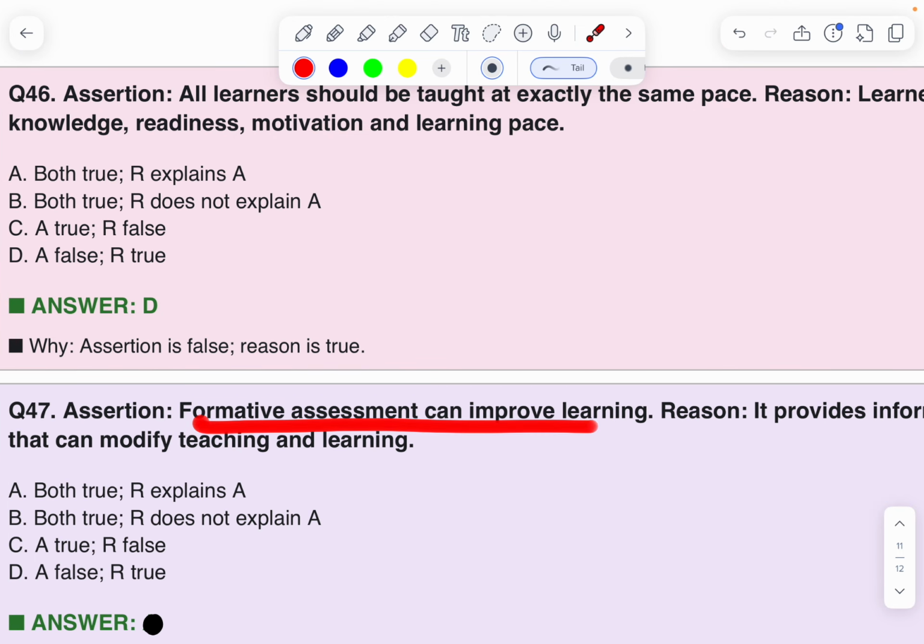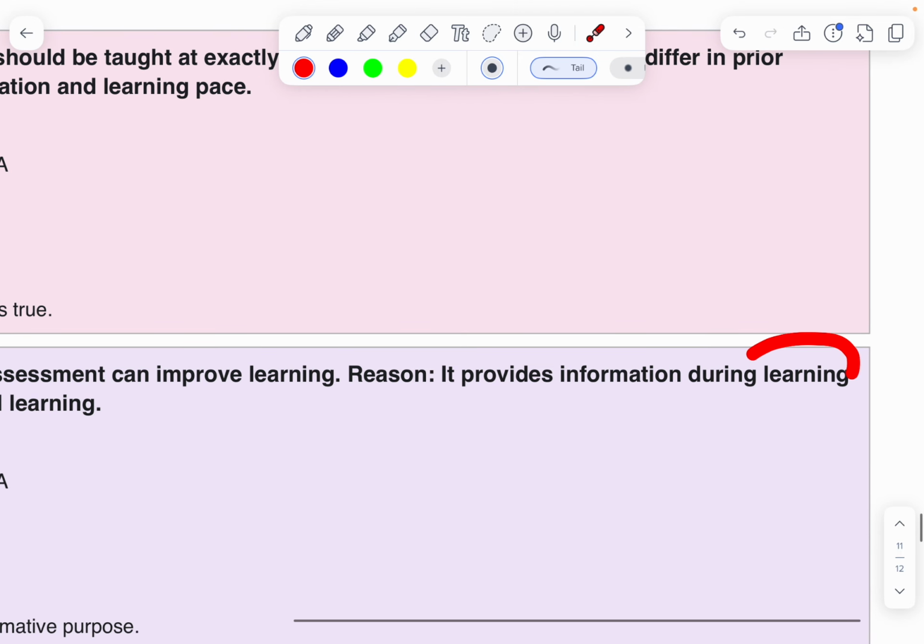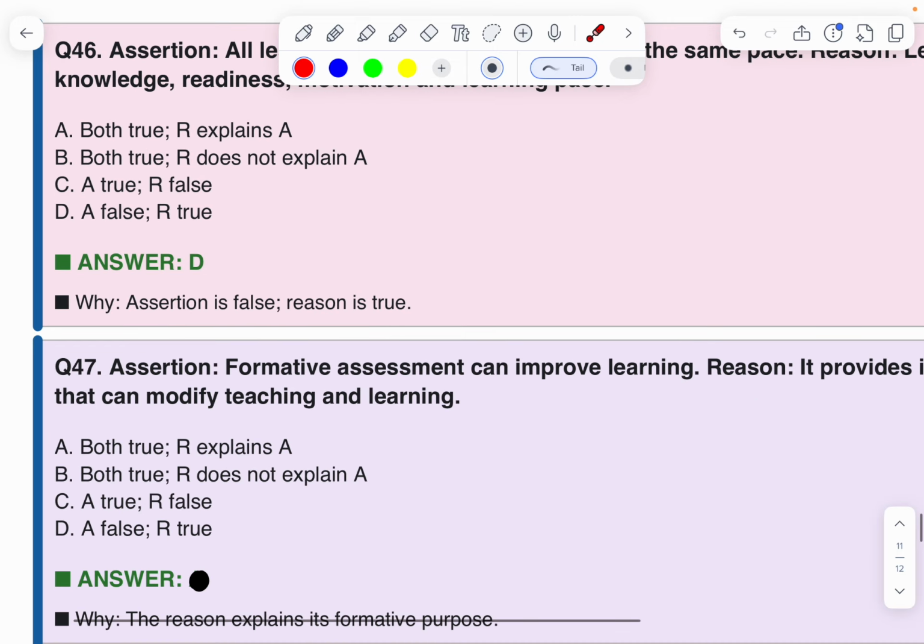Assertion. Formative assessment can improve learning. Reason. Yes. It provides information during the lesson that can modify teaching. 100% both are right. 47, both true, R is the correct explanation of A. Next.